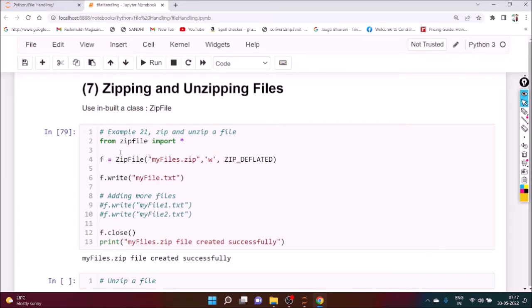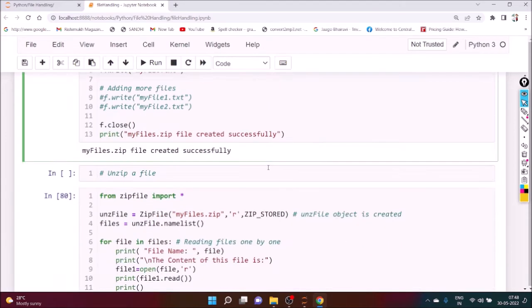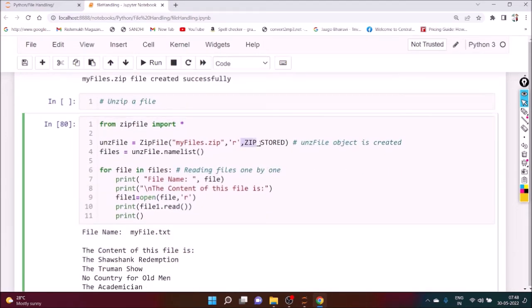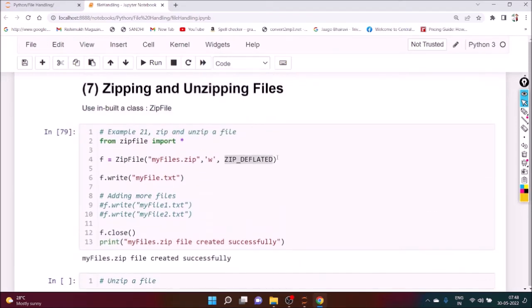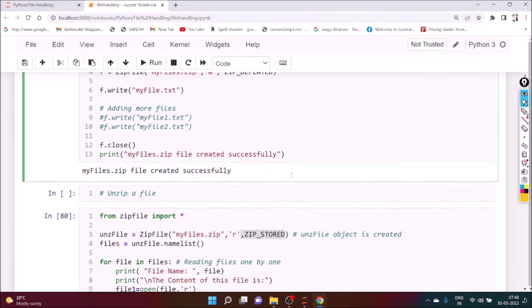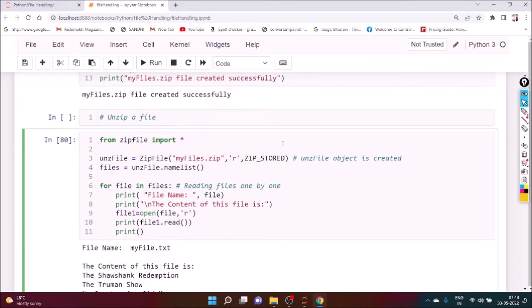So for that, to zip that particular file, we need the package zipfile, and we need all the components from the zipfile. Here we have to write myfile.zip, and here it is in w mode, and ZIP_DEFLATED to zip the data, and to unzip you have to write ZIP_STORED. Are you getting my point? So to zip a file you have to write ZIP_DEFLATED. To unzip data you have to write ZIP_STORED.